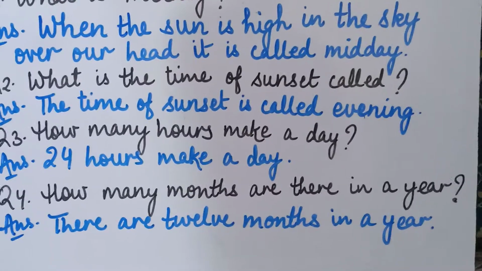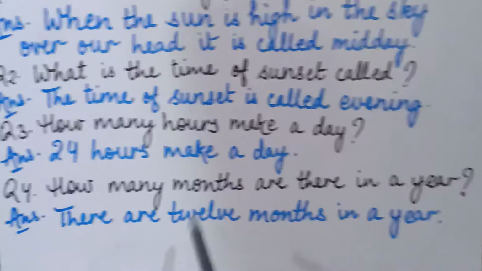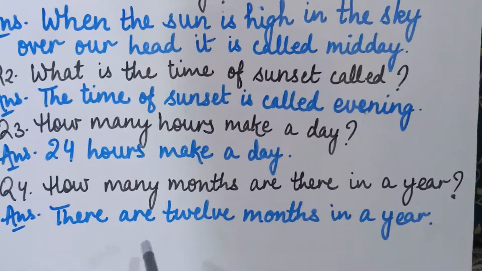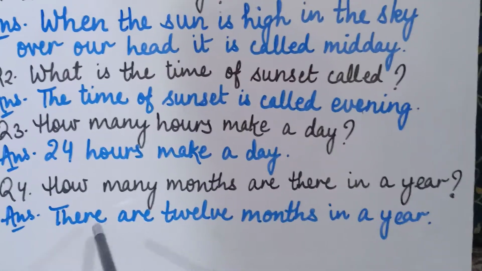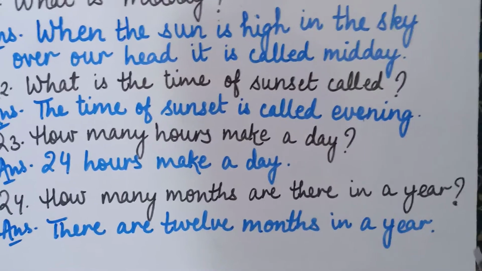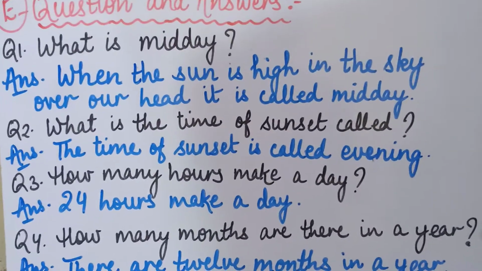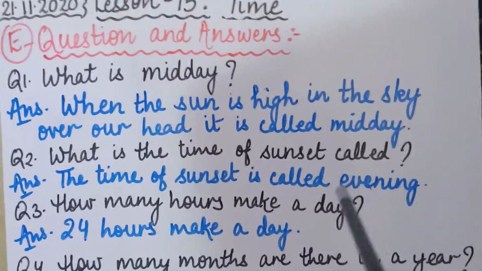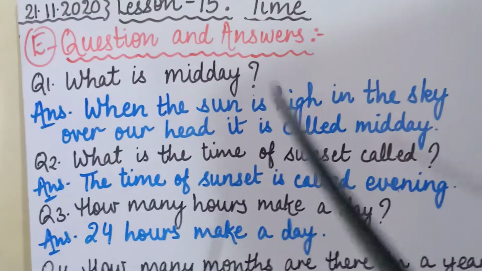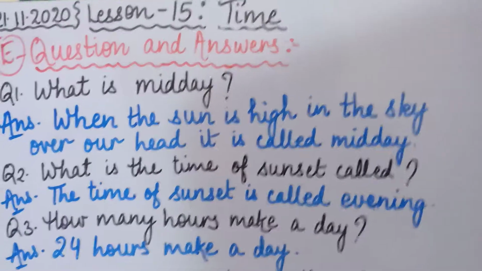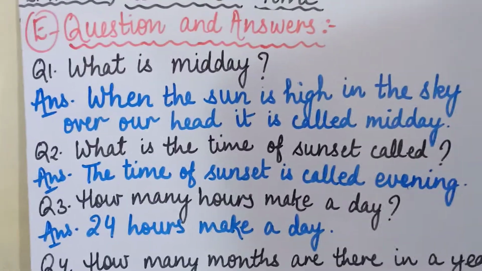You all know that January, February, March till December, there are 12 months. So a year consists of 12 months. Is that clear? I hope these 4 question answers are clear to you all. Before starting with other questions, I would like to repeat all these questions once again, listen to it carefully.